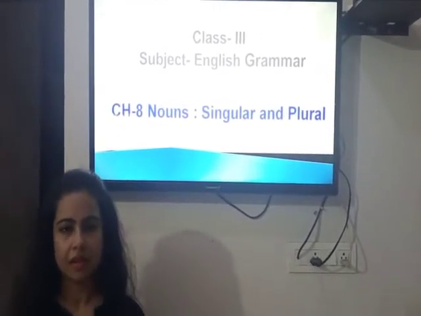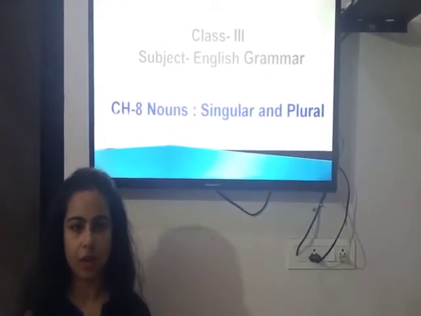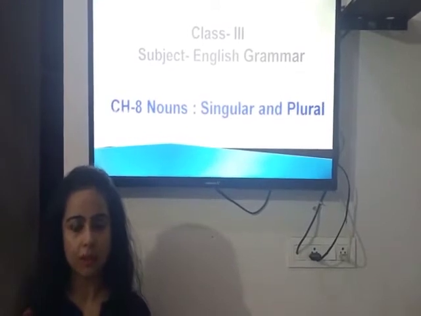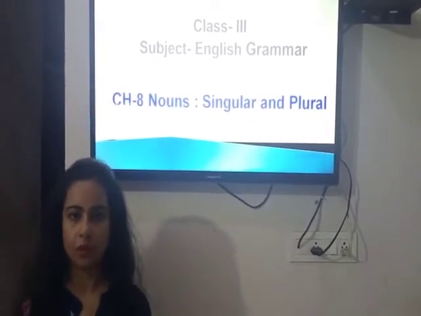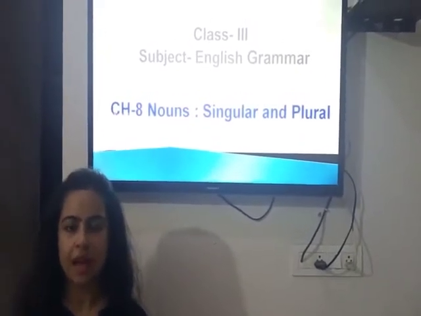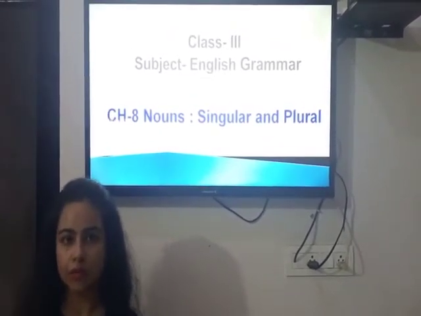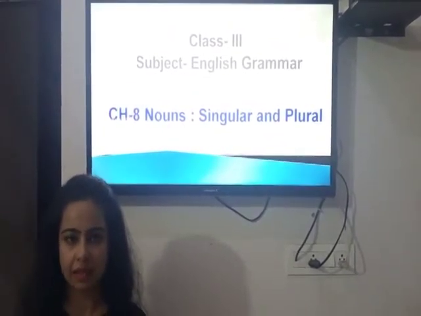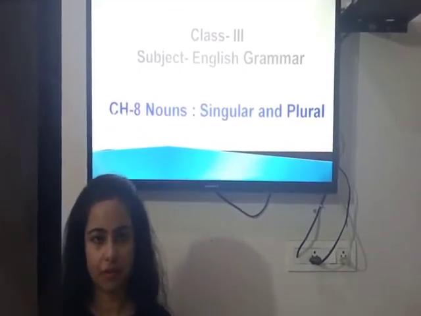In previous class, we have studied about singular noun and plural noun. So what is singular noun? A noun that names one person, animal, place or thing is called a singular noun. And what is plural noun? A noun that names more than one person, place, animal or thing is called a plural noun. And we have studied about where we have to put es and single s. Now let's continue with the remaining part of our chapter.